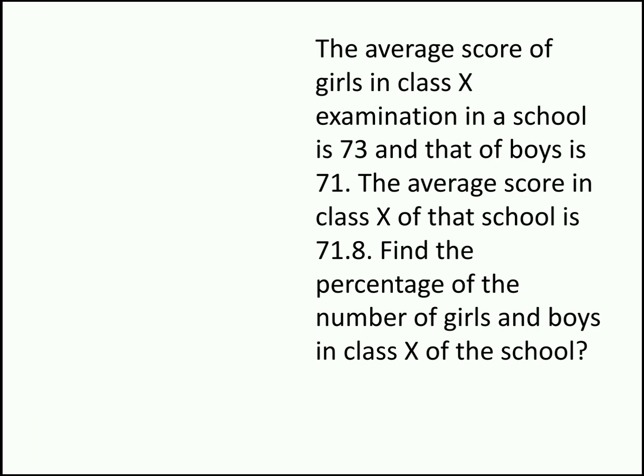So I will try to solve the question both using weighted average, that is mixture and alligation, as well as our simple average concept. First, let's solve the problem using the traditional method. Since we don't know the total number of boys in the class, we can take total boys as B. And the average mark scored by the boys is 71. So B into 71, 71B, is the total mark scored by all the boys of the school.